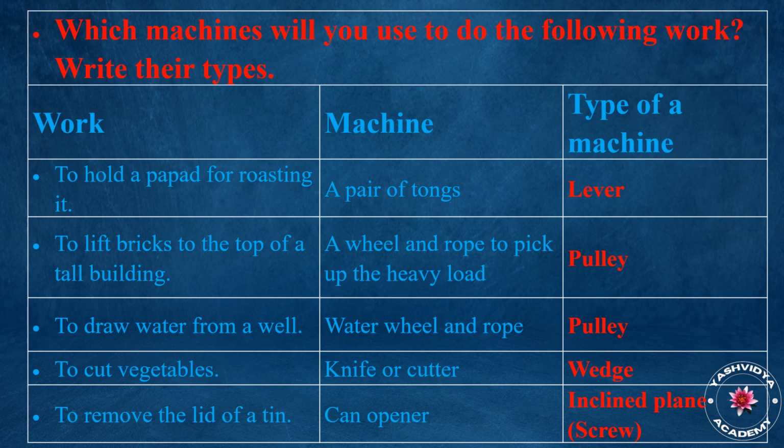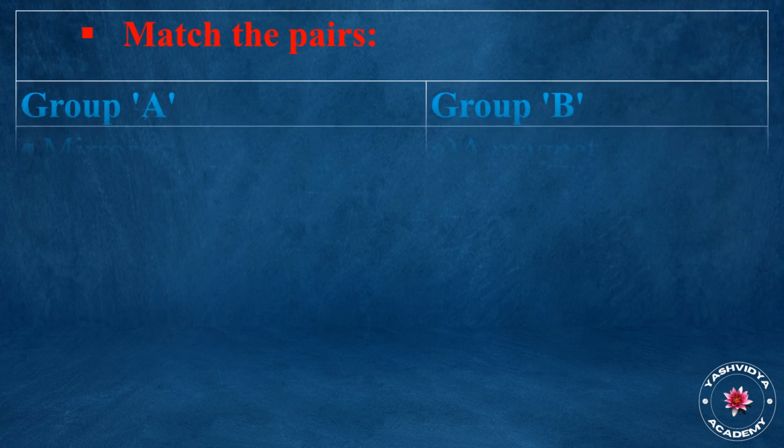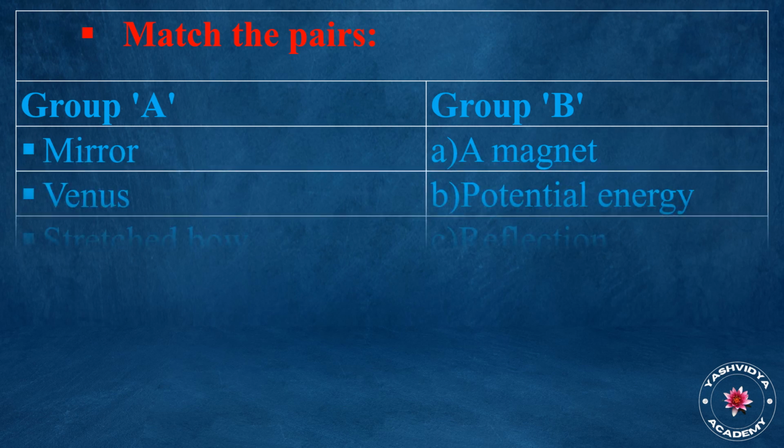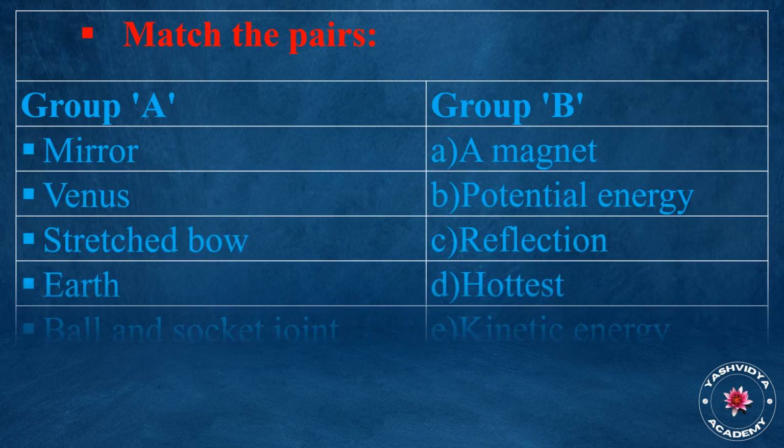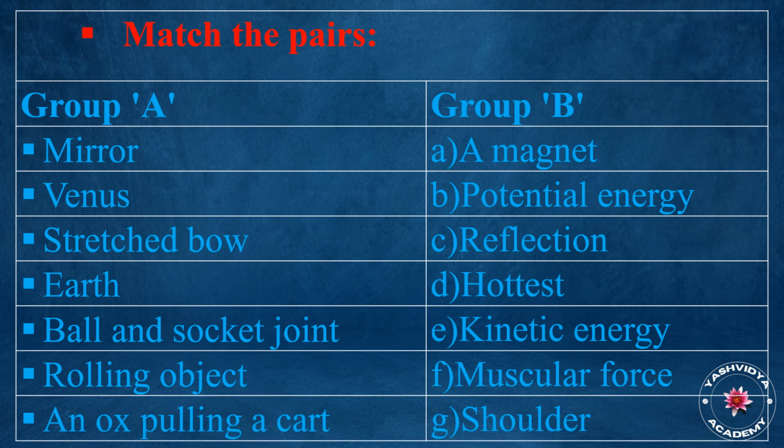Screw. Match the pairs. Group A: mirror, a magnet, reduce, potential energy, stretched bow, reflection, Earth, hottest, ball and socket joint, kinetic energy, rolling object, muscular force, an ox pulling a cart. Group B: shoulder.